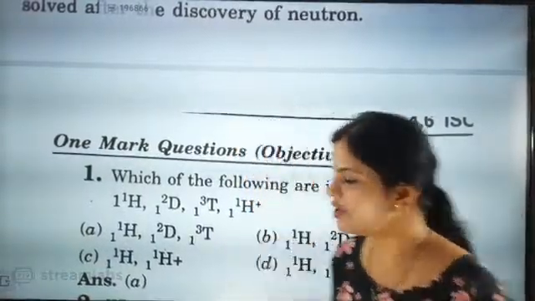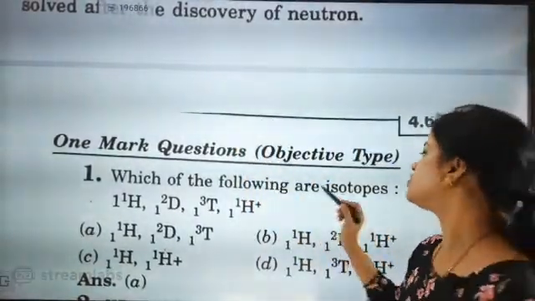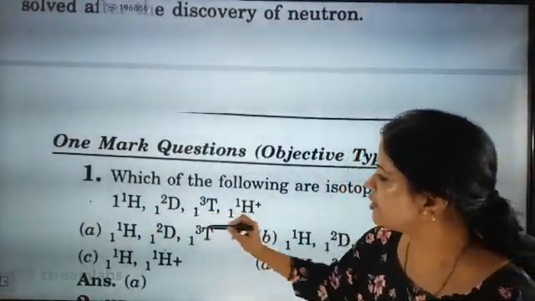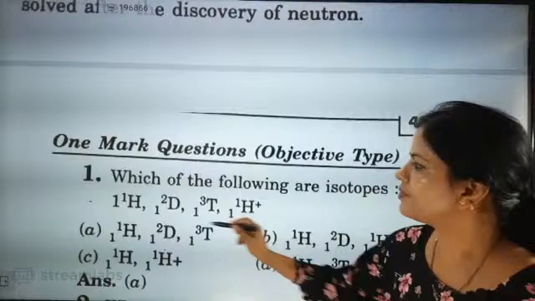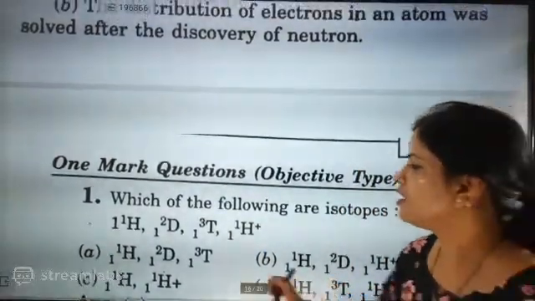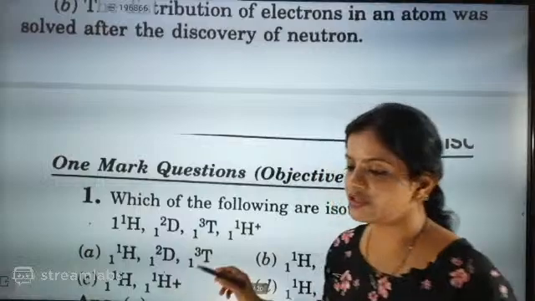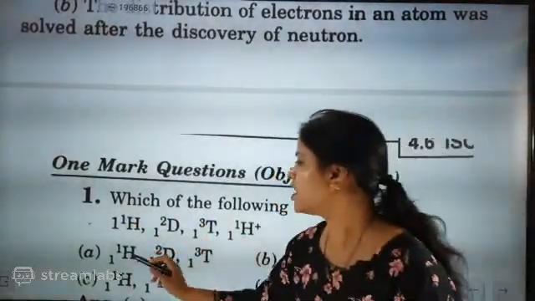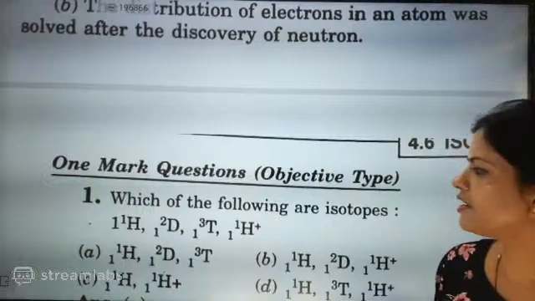Okay, now we are going to go towards the next question. Which of the following are isotopes? Hydrogen, deuterium, tritium. Which of them are exactly isotopes? Hydrogen, deuterium and tritium, these three are exactly the isotopes.